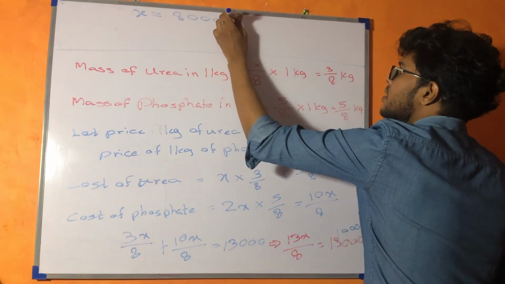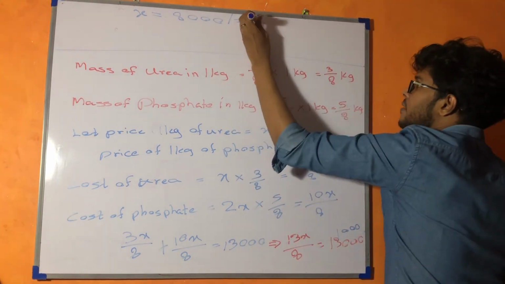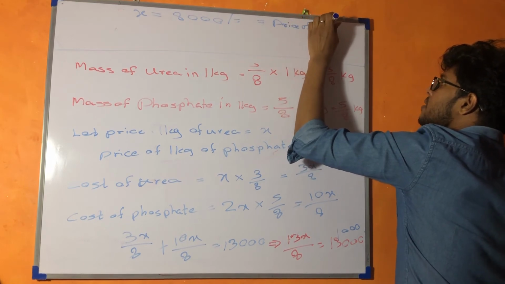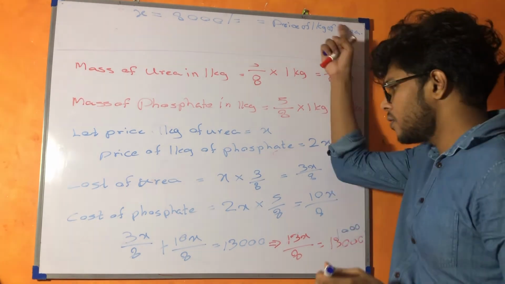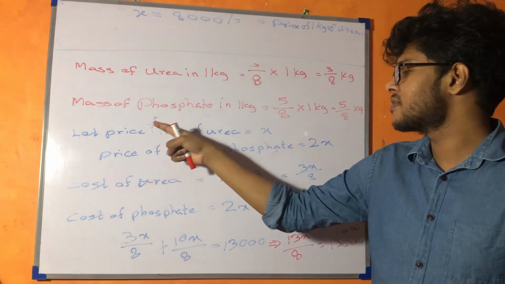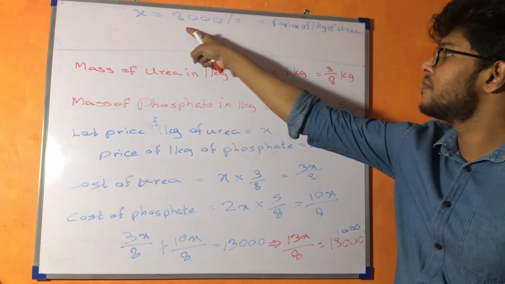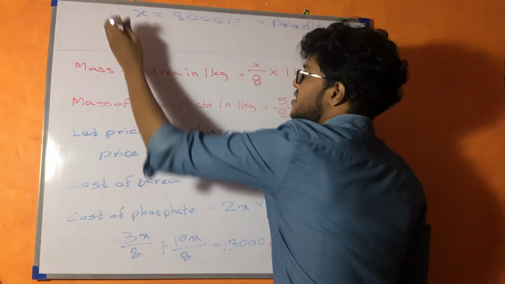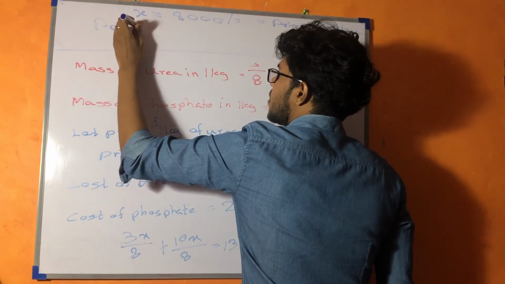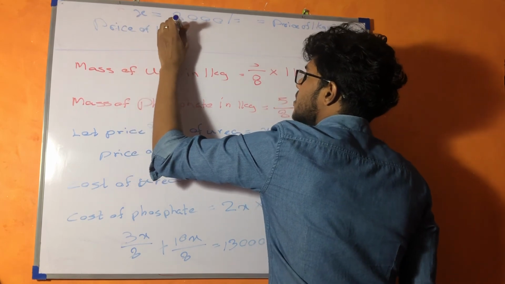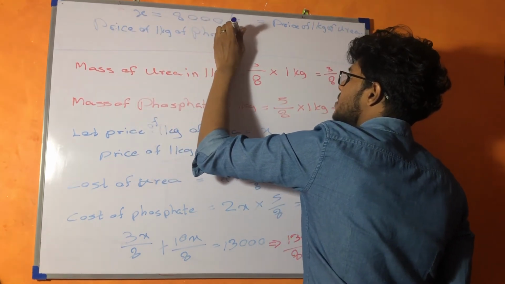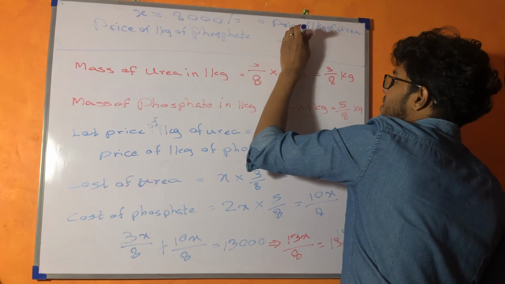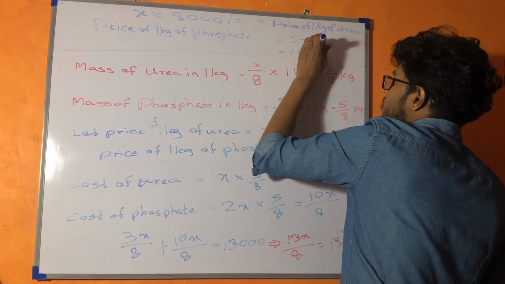So this is the price of 1 kilogram of urea. Why? Because here we wrote let the price of 1 kilogram of urea equal to x. So we found x finally, which is the price of 1 kilogram of urea. Then we know the price of phosphate, which is 2x. So I can write here price of 1 kilogram of superphosphate is equal to 2x. So it is going to be equal to 16,000.